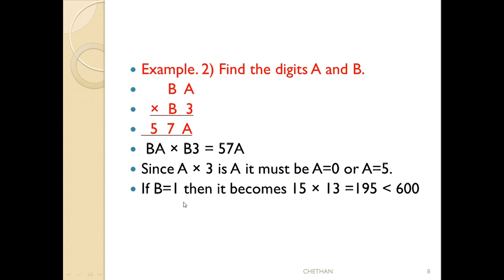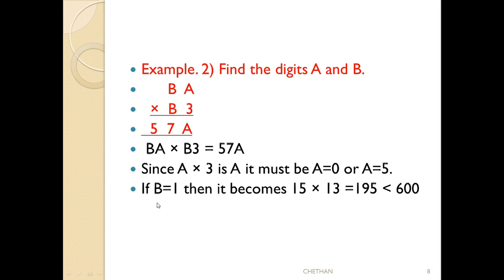If we take b is equal to 1, what happens? See here, b is equal to 1, so in the place of b I write 1, in the place of a I take 5, and 3 is there. 15 into 13 means 195. This is less than 600. Why am I taking 600? See here, we need 570-something numbers, 570, 571, 572, 573, we don't know what this value is, but we are getting only 195. So we need more value.